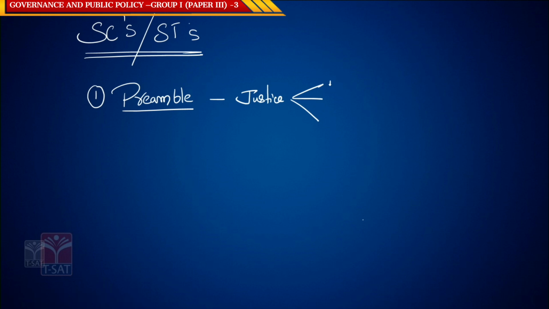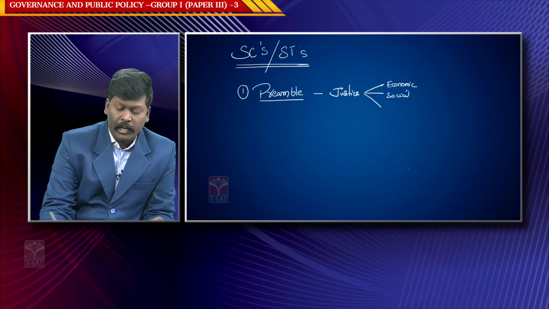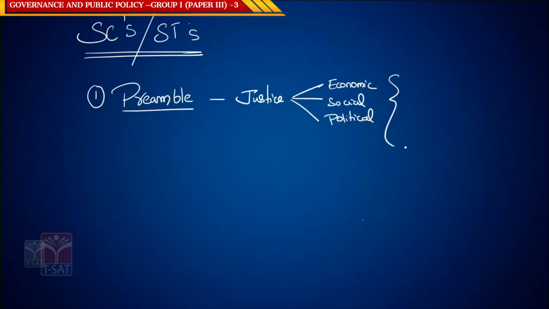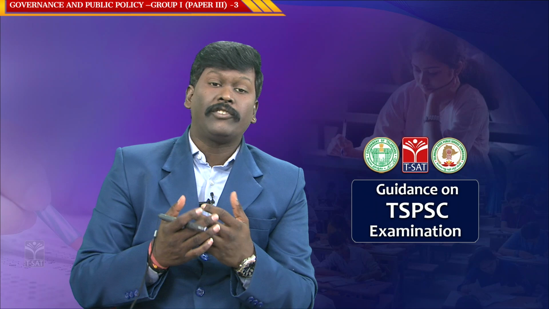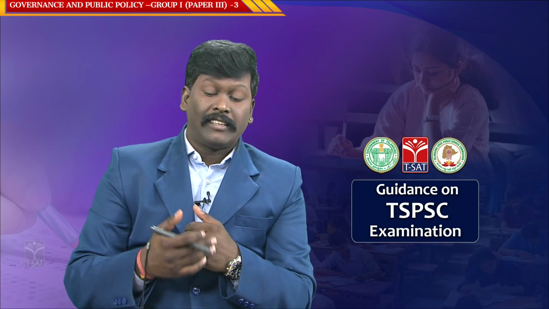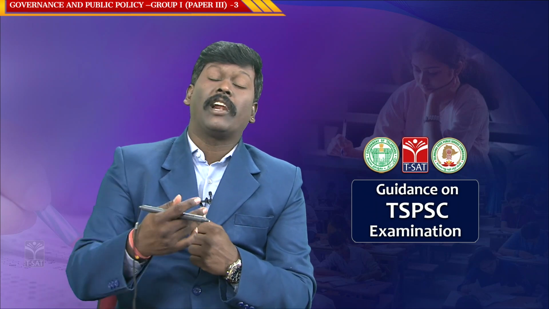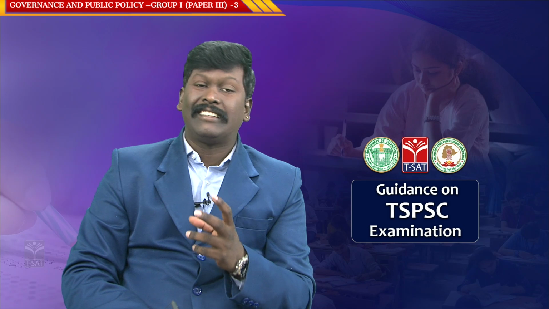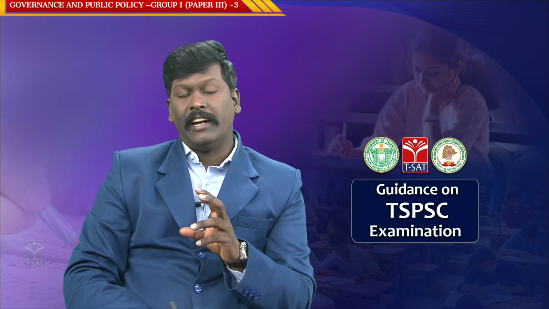They are social, economic and political. So the preamble is one constitutional provision which actually provides certain constitutional rights to the SCs and STs in India.